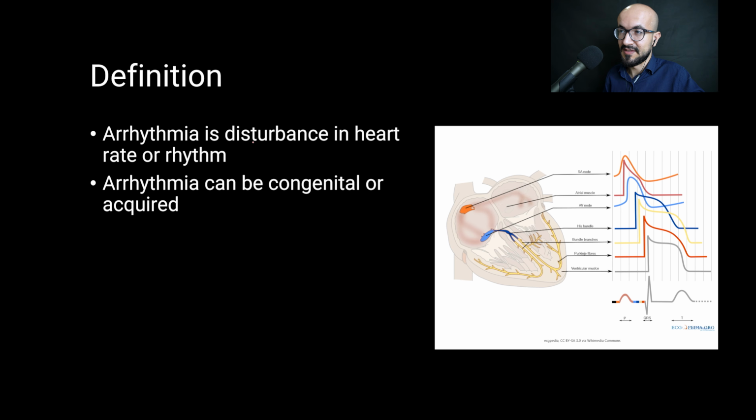So arrhythmia is a disturbance in heart rate or rhythm. This is caused by a disturbance in the impulse generation and propagation within the cardiac electrical system, or due to a problem within the tracts within the electrical system itself, leading to bradycardia, tachycardia, or irregular rhythm.